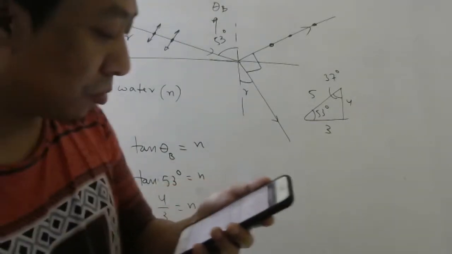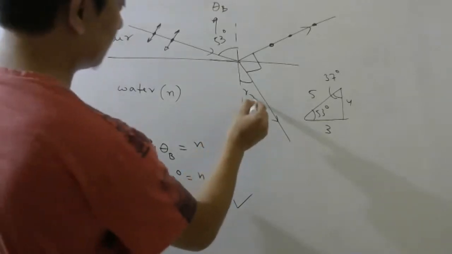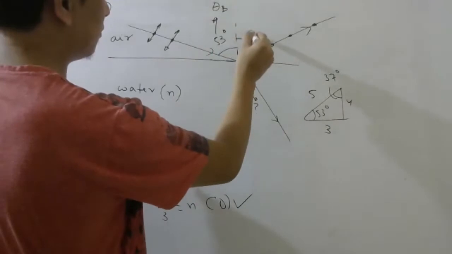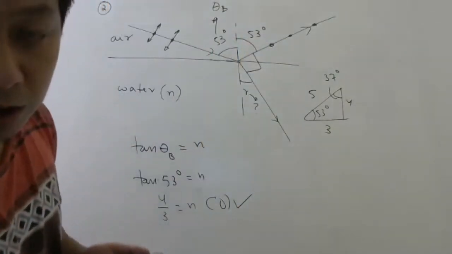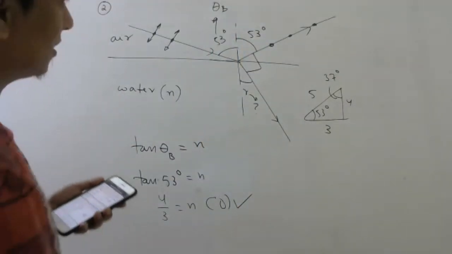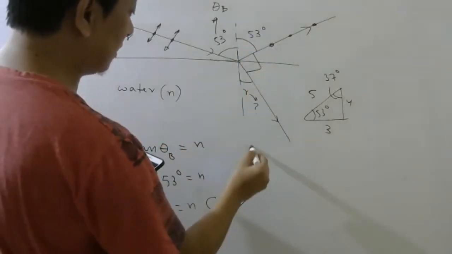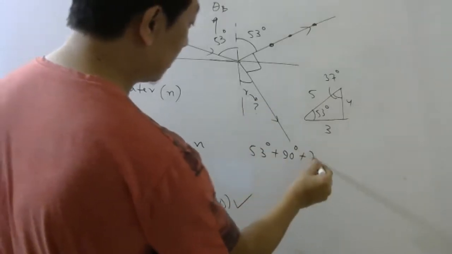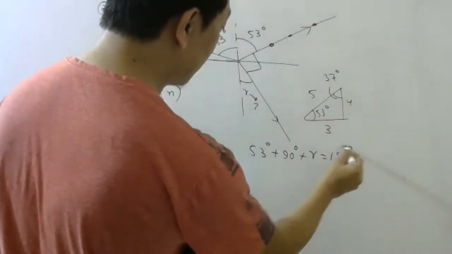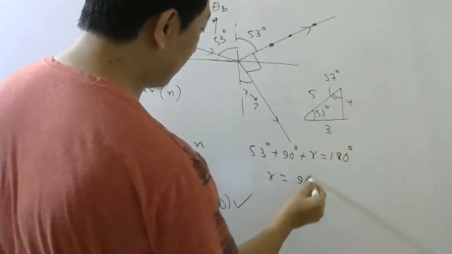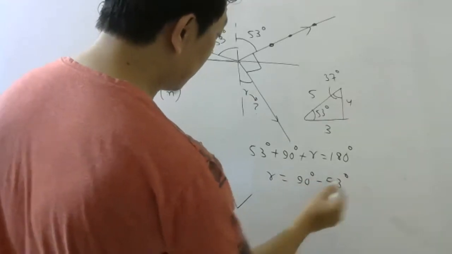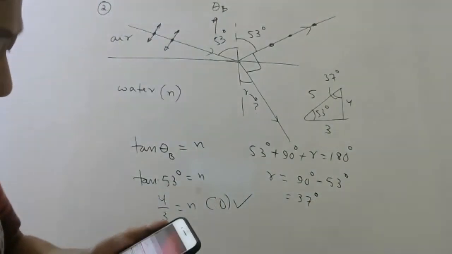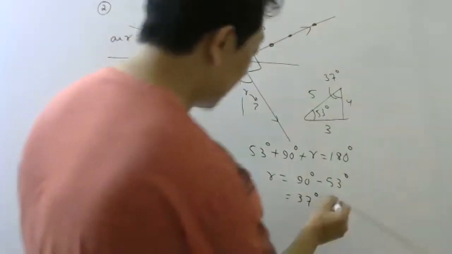They also want you to find angle of refraction. That is simple because this is 53 means this is also 53. Law of reflection. 53 plus 90 plus R should be 180. So R should be 90 minus 53. That should be 37. So R is 37. So which option is also correct? A is also correct.